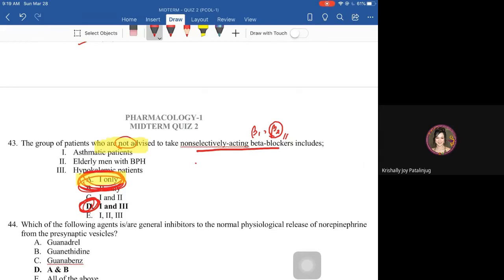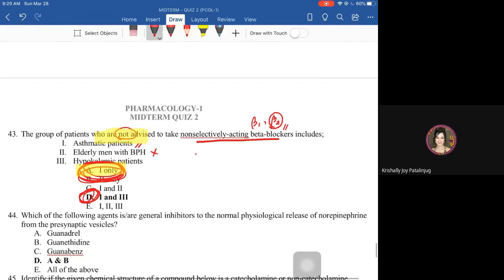The asthmatic patient already has bronchoconstriction, so giving non-selective beta blockers will worsen the bronchoconstriction. Roman numeral 2 is obviously not related to beta blockers, because an elderly patient with BPH needs an alpha blocker. Now, 3, patients with hypokalemia, it can be used. Non-selective acting beta blockers can be used.